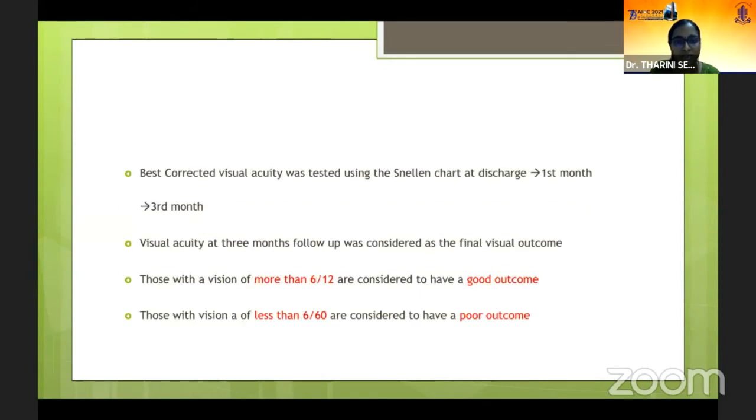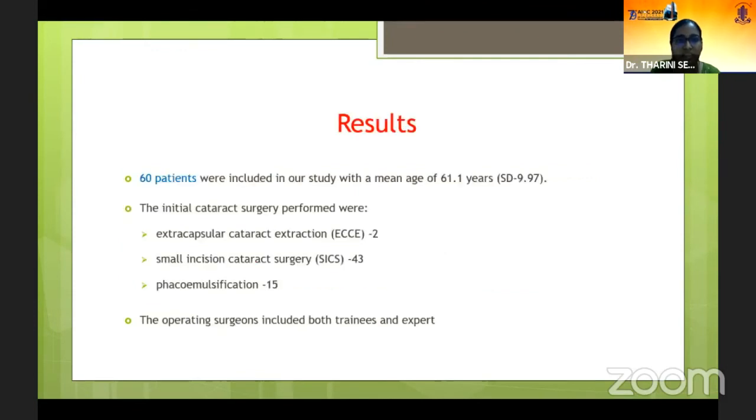Best corrected visual acuity was tested using Snellen's chart at discharge, at first month and third month. Visual acuity at third month follow-up was considered as the final visual outcome. Those with vision better than 6/12 were considered as good outcome, and worse than 6/60 was considered to have poor outcome. 60 patients were included in our study with a mean age of 61.1 years.